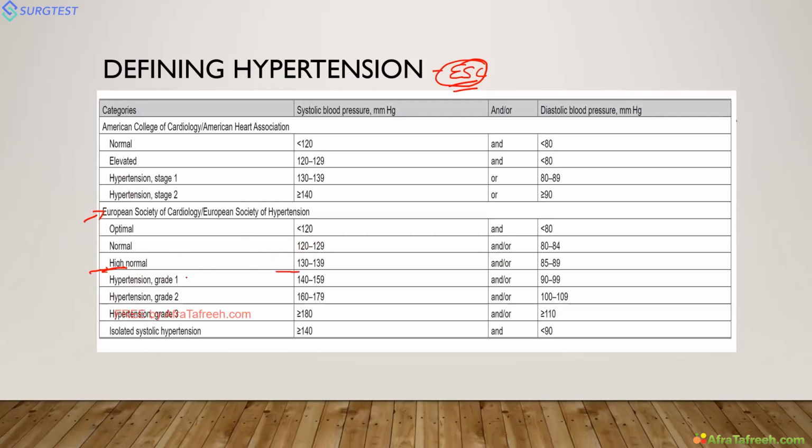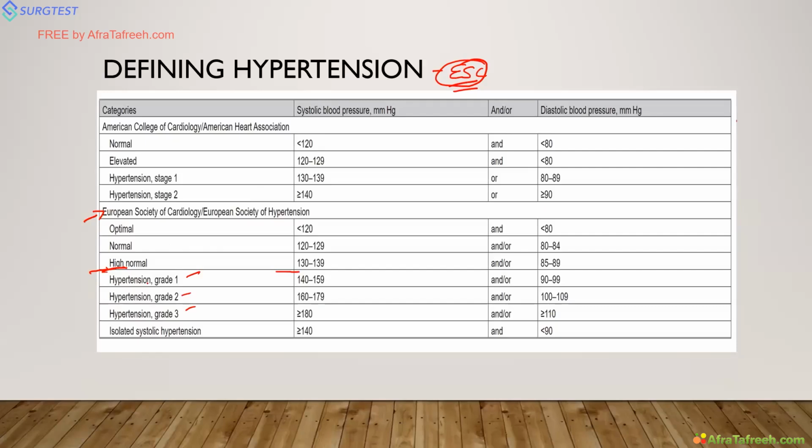More than 140 is hypertension, and it is graded into grade 1, grade 2, grade 3. Optimal BP is 120/80, normal BP is 120 to 129 and 80 to 84. High normal is 130 to 139 and 85 to 89. And above 140/90 is hypertension, graded as grade 1, grade 2, grade 3. So this is the ESC 2018 classification of hypertension. This you have to know.